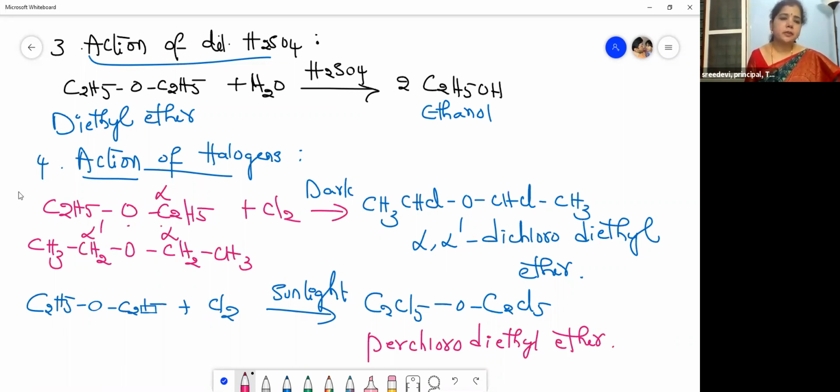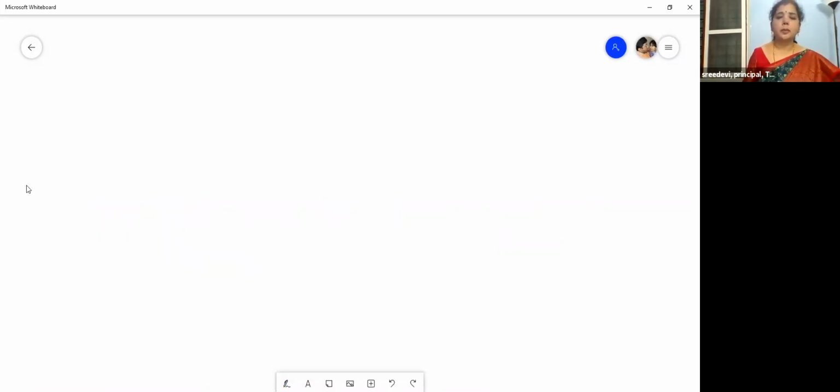Please remember, when treated with chlorine in the presence of dark, means in the absence of light, what do you get? The alpha hydrogens of ether are replaced with chlorines to get alpha, alpha dash dichloro diethyl ether. Okay, Nana? So now let us move to the next property of these ethers.